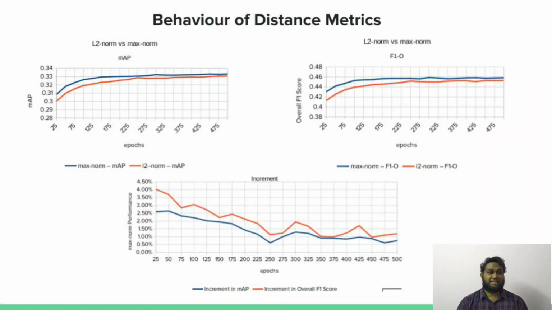Last but not the least, as aforementioned in my presentation about the label space analysis and distance metric in the loss function, we benchmark mean AP and overall F1 score using the standard L2 norm based loss function until the model reaches its optimal capacity. Later, we extended the same to the proposed loss function using max norm. The plot between mean AP and F1 score here shows that the distance metric proposed concerning the loss function contributes significantly better to the overall model performance, as it consistently outperformed the one based on the standard L2 norm.